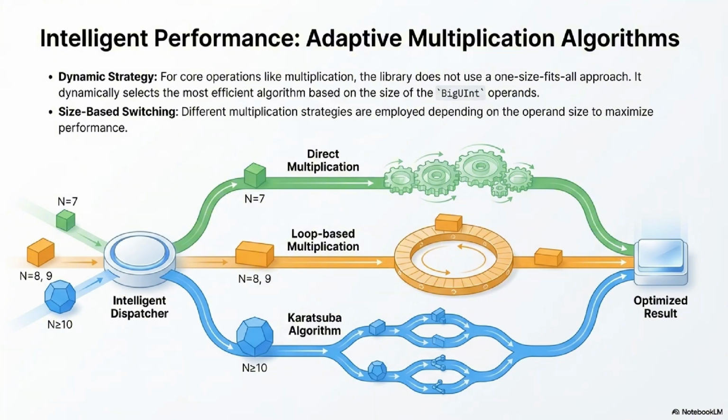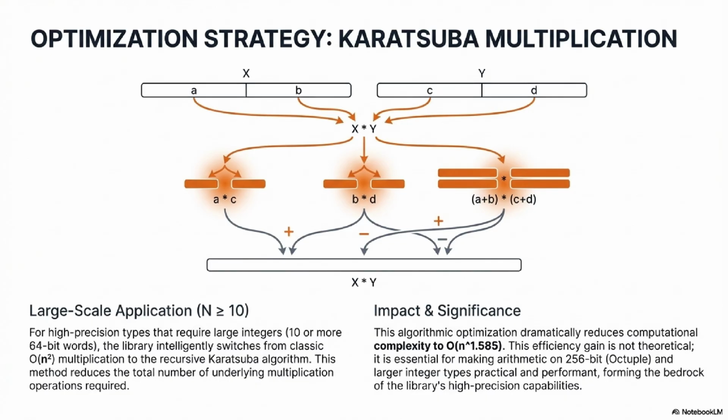That's often better than the direct approach once you pass a certain threshold, but it's still pretty slow for the really big numbers. Which brings us to the high-stakes optimization. This is it. For all the larger sizes, n greater than or equal to 10, which includes the 256-bit octuple mantissa, and anything bigger, the library uses the Karatsuba multiplication algorithm. Karatsuba. I've heard that name before in high-speed math contexts. Why is this algorithm so critical for making this whole thing usable?